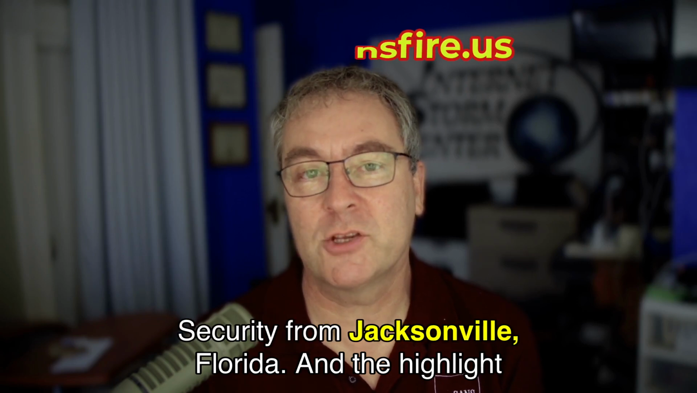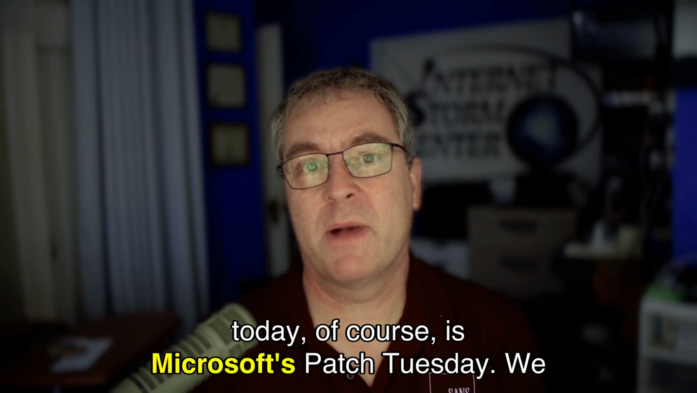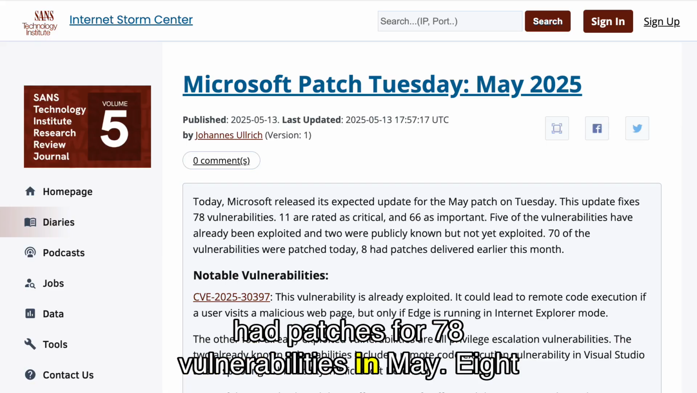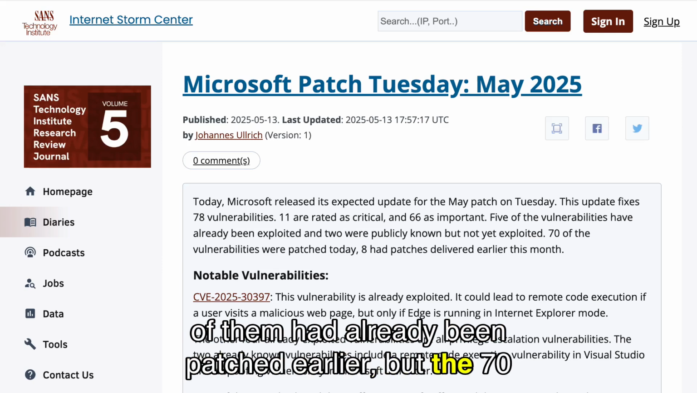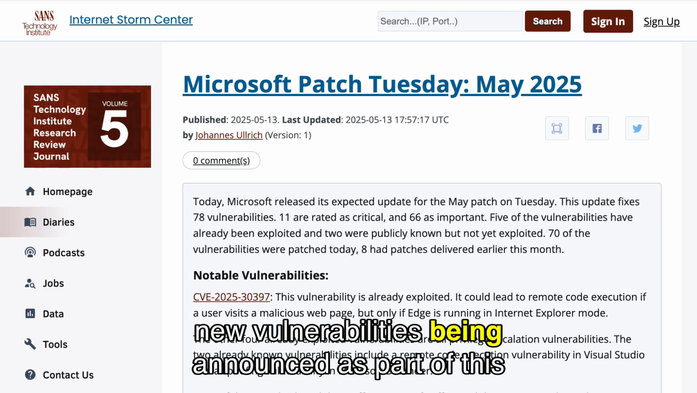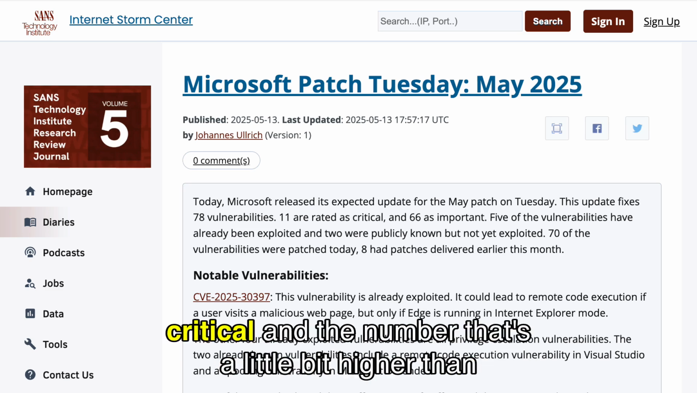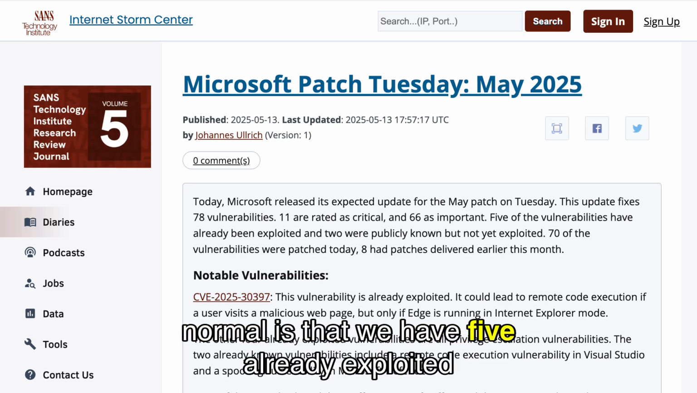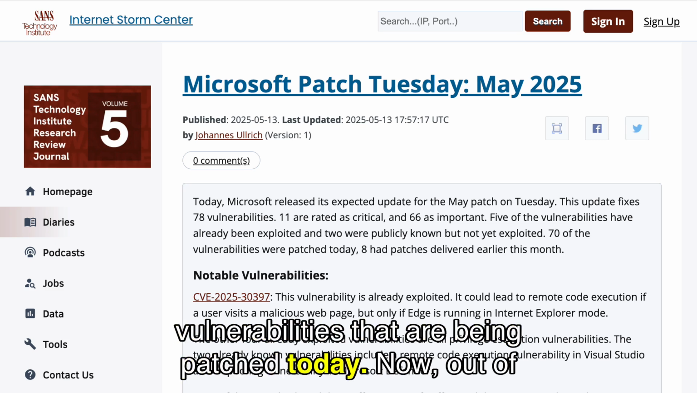And the highlight today, of course, is Microsoft's Patch Tuesday. We had patches for 78 vulnerabilities in May. 8 of them had already been patched earlier, but the 70 new vulnerabilities are being announced as part of this release. Out of these 78 vulnerabilities, 11 are critical, and the number that's a little bit higher than normal is that we have 5 already exploited vulnerabilities that are being patched today.